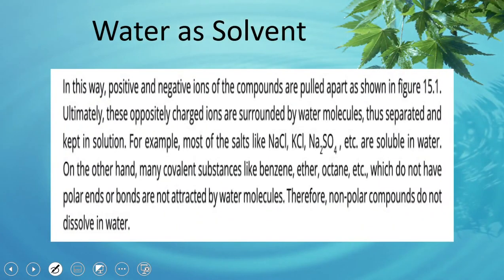In this way, positive and negative ions are pulled apart and ultimately the charged ions are surrounded by water molecules. So all the ionic and all the polar covalent compounds are soluble in water such as NaCl, KCl, sodium sulfate. They are all soluble in water. लेकिन ऐसे compounds जो कि non polar है, covalent compounds जैसे कि benzene, जैसे ether, octane, all of these are non polar covalent compounds. They do not dissolve in water because they do not form ions and water does not attract them.